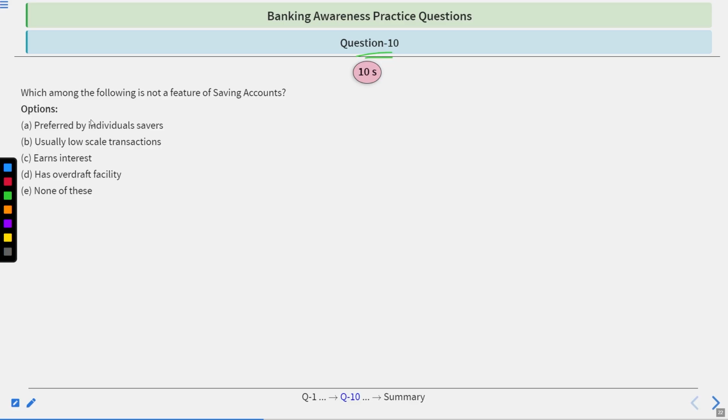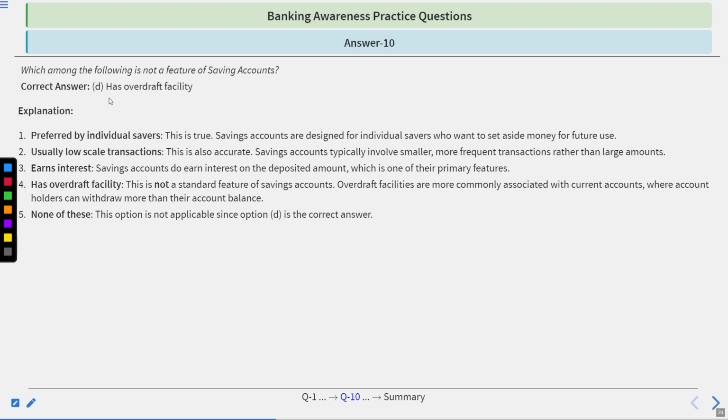Which among the following is not a feature of saving accounts? Preferred by individual savers, usually low scale transactions, earn interest, has overdraft facility, none of these. 10 seconds, time starts now. Time's up. Correct answer is has overdraft facility. Go by the explanation. Preferred by individual savers.